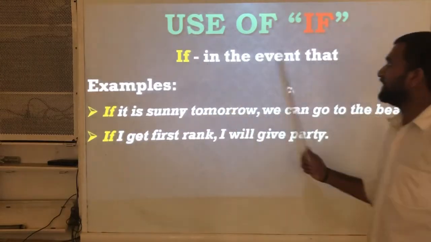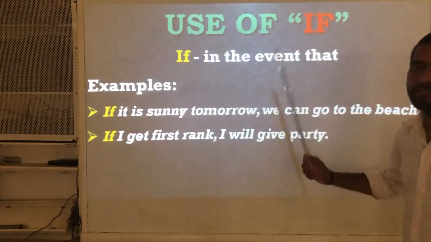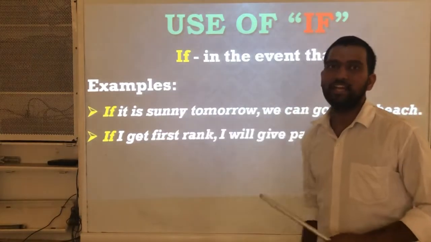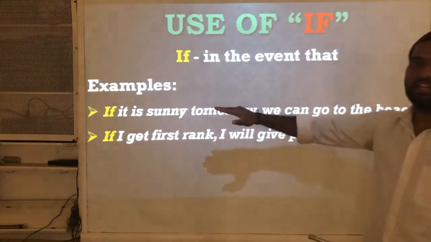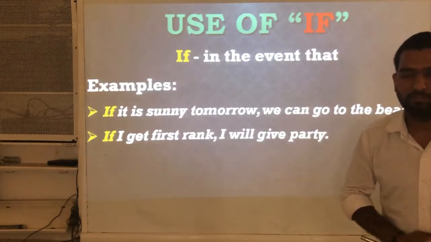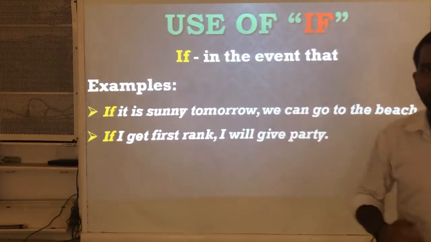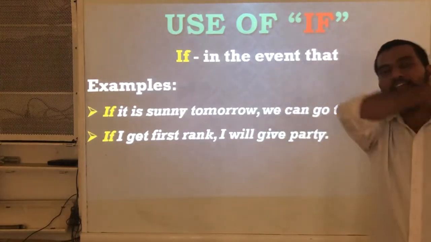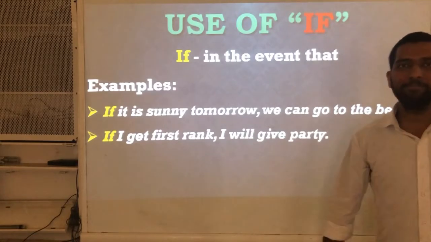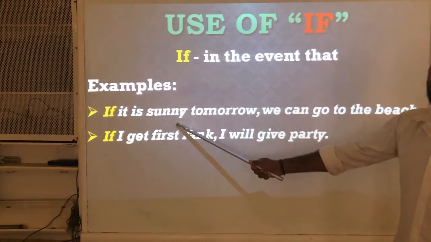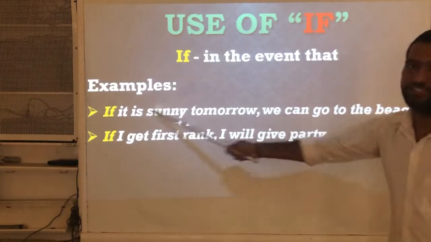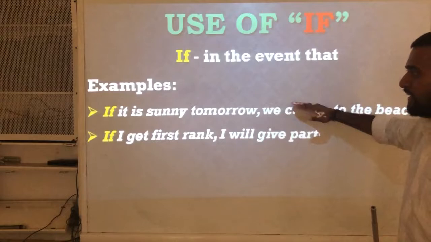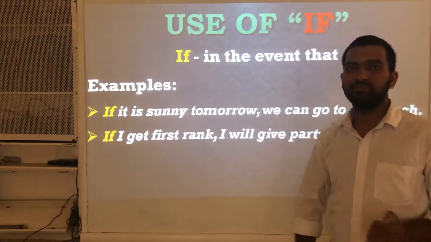This is just an imaginary action. We don't know whether it is sunny or not. But if this happens in the future, or if something had happened in the past, then some action will be done depending on the first action, the primary action.